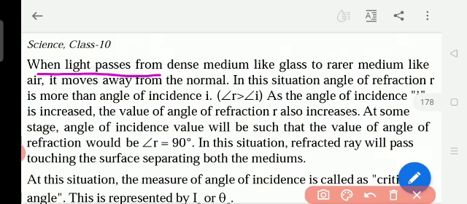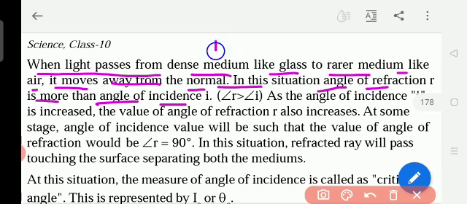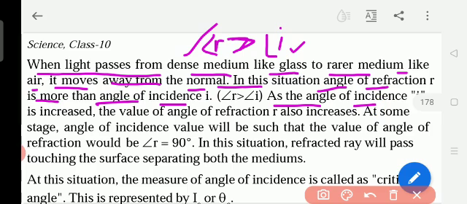When light passes from a denser medium like glass to a rarer medium like air, it moves away from the normal. In this situation, the angle of refraction r is more than the angle of incidence i. So small r is greater than small i. As the angle of incidence is increased, the value of the angle of refraction r also increases.